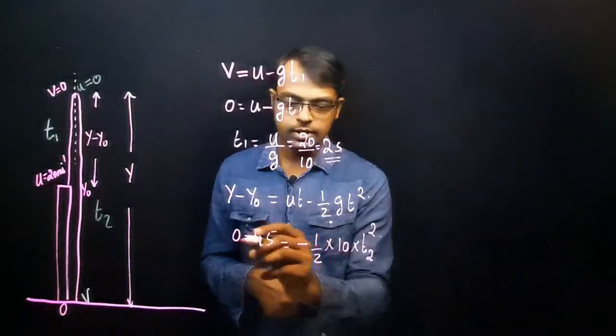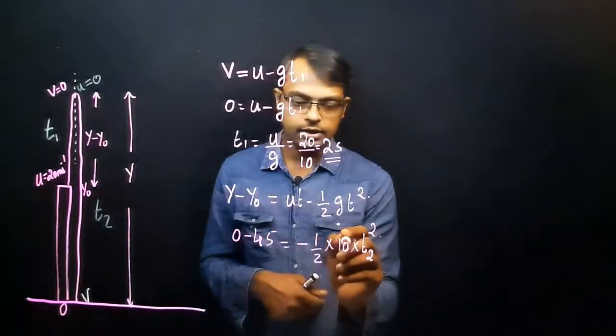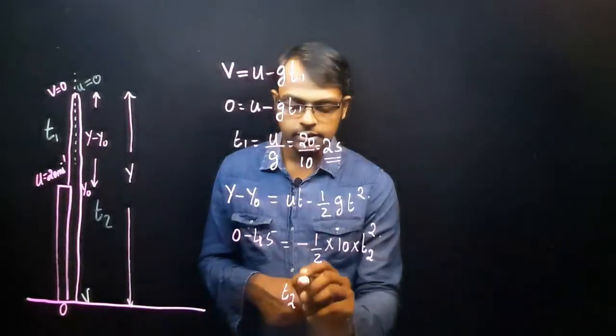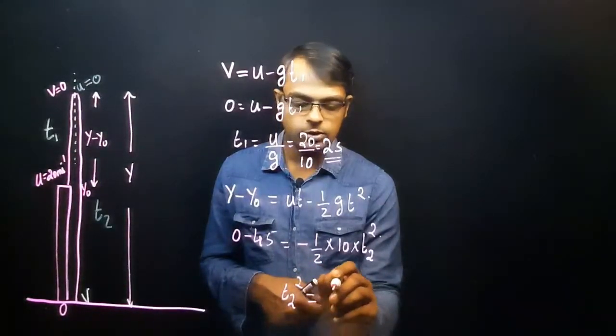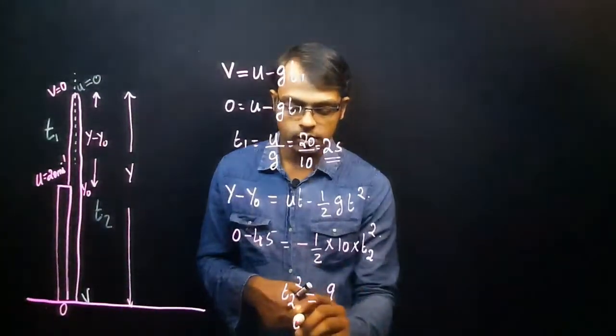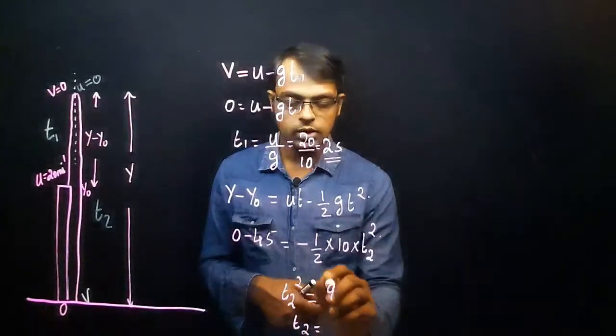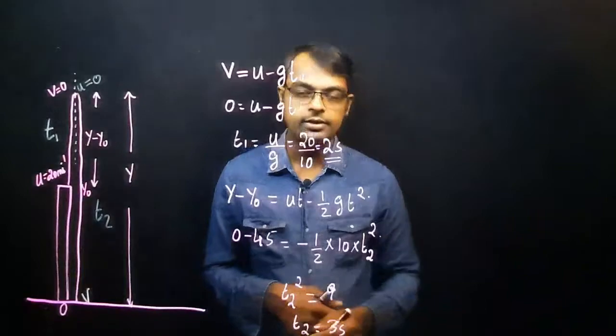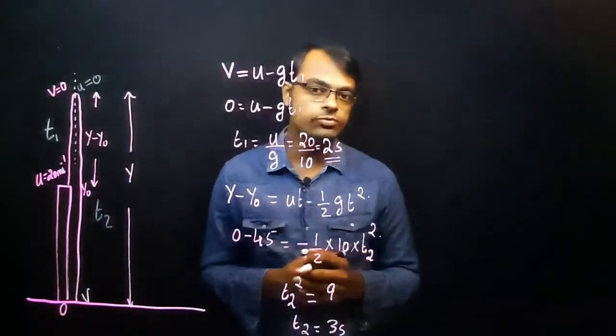Now you see minus minus cancel, here 90 divided by 10, 9. So we can write here t2 square is equal to 9. So what is t2 equal to? Square root of 9. So what is the answer here? 3 seconds.